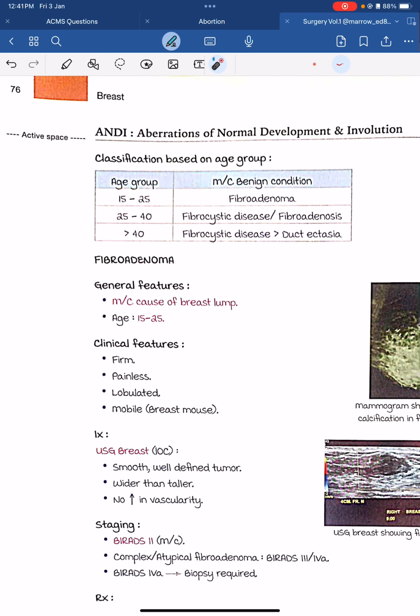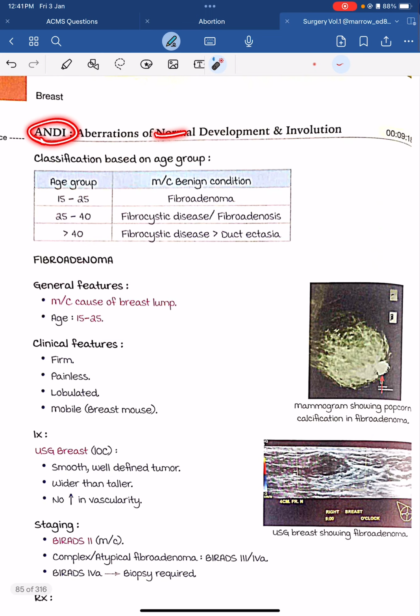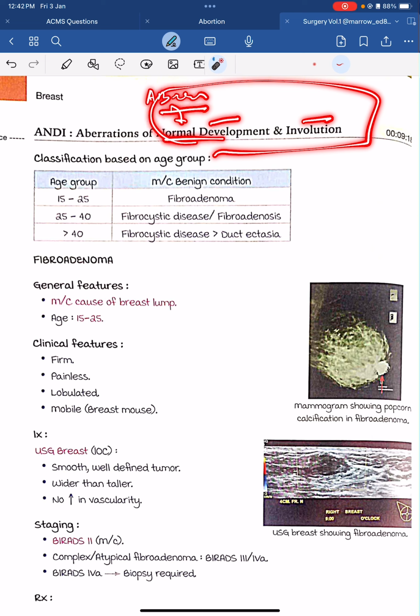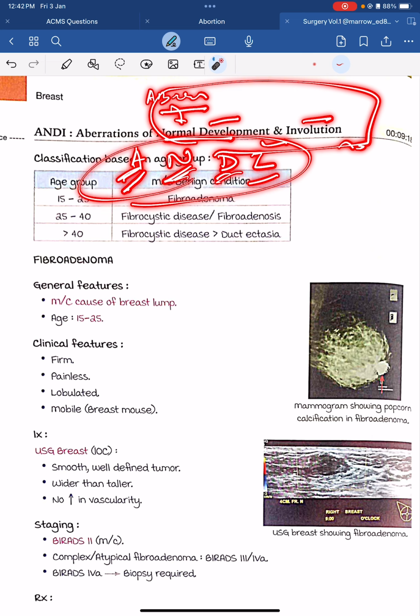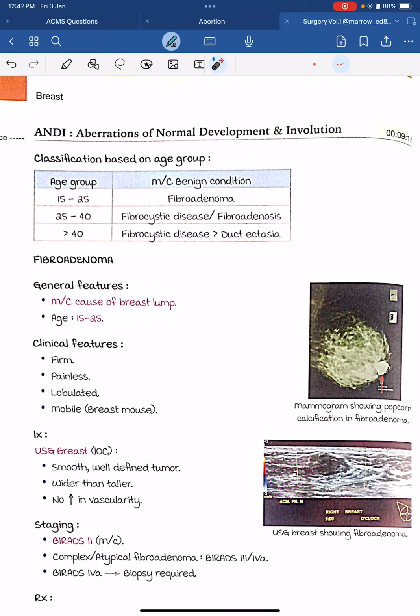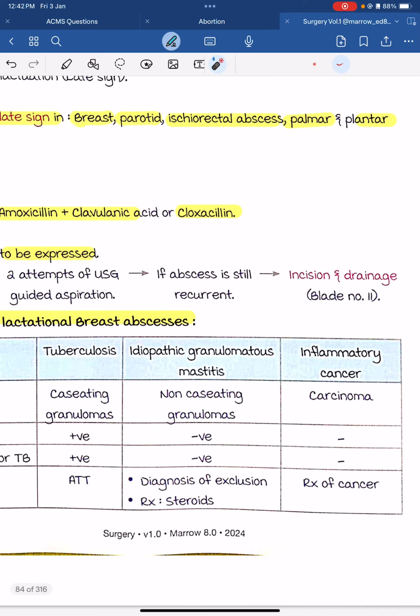What is ANDI? ANDI is aberration of normal development and involution. ANDI: aberration of normal development and involution.